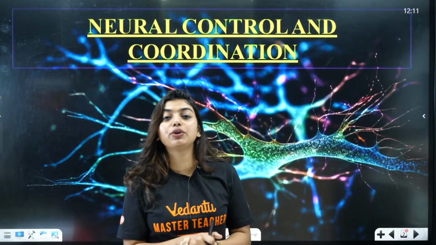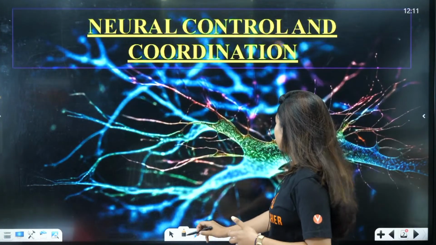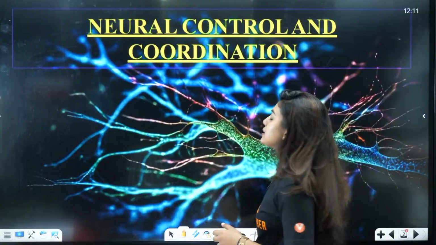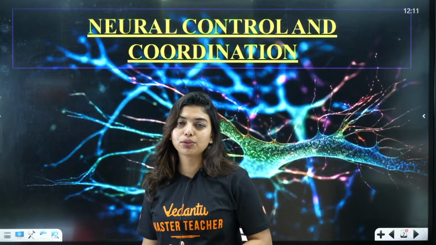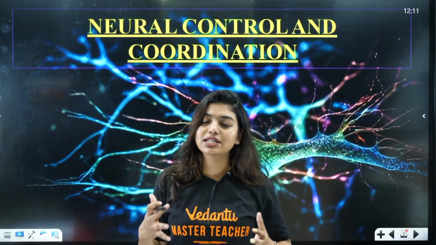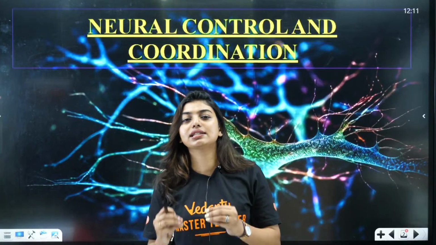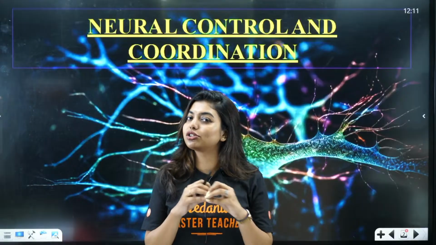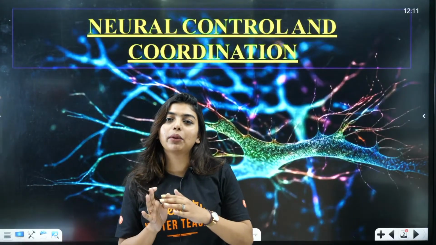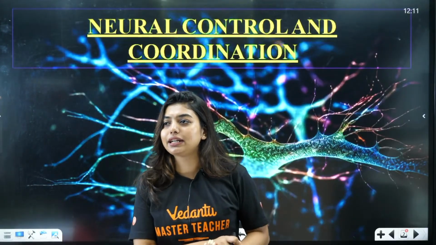Awesome. So today we are going to do neural control and coordination. For those students who do not know, this is one of the most important chapters of your human physiology, and if you're learning it for the first time, then you're in the right place because I'll be teaching you from basics. I will just treat you as a student who doesn't know anything. This way we'll be able to build it up, right?